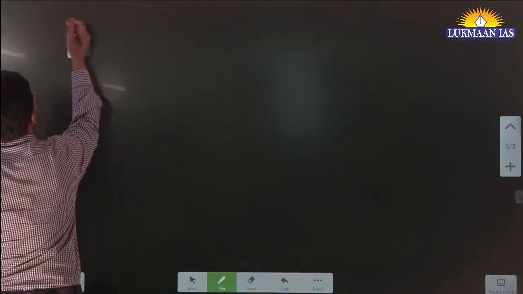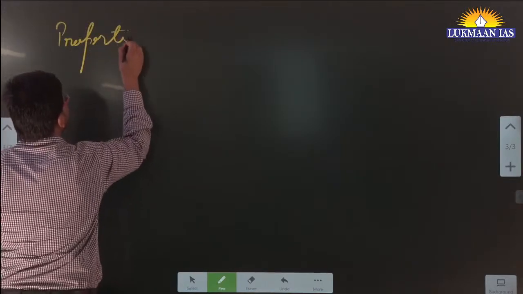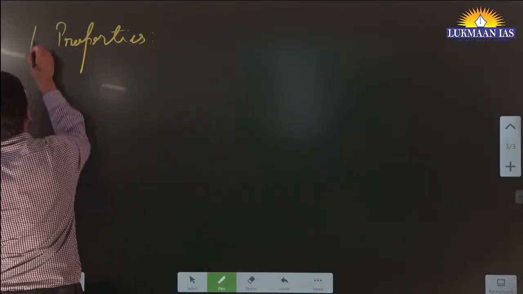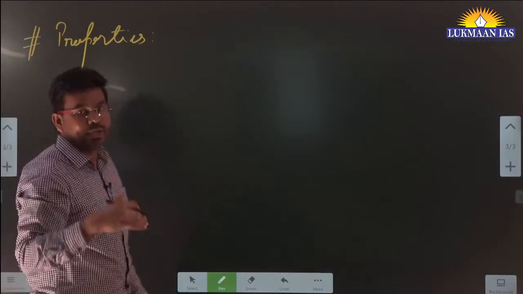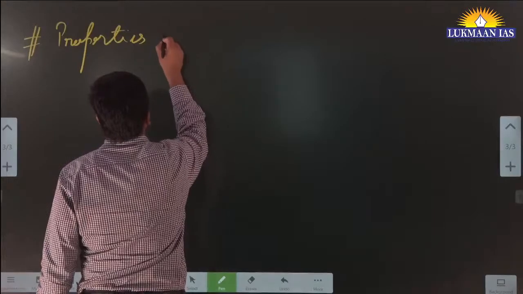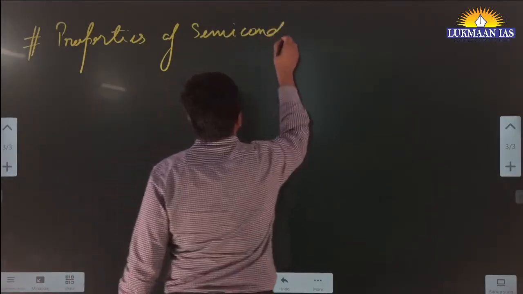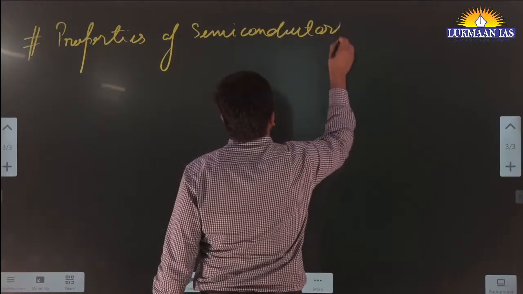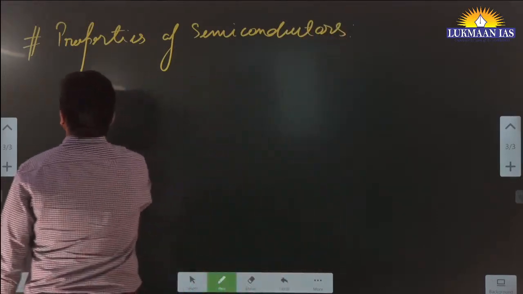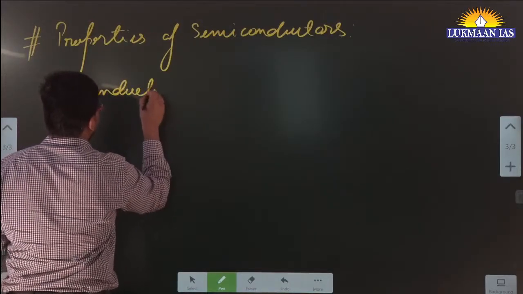So what are the properties of semiconductors? We are going to understand this quickly so that we can understand the broader picture. The first property that we are going to discuss is conductivity.